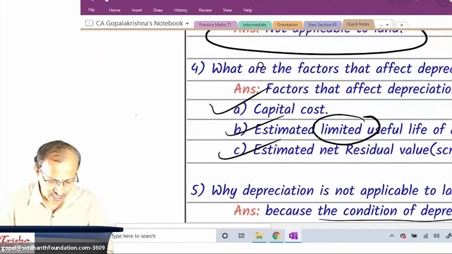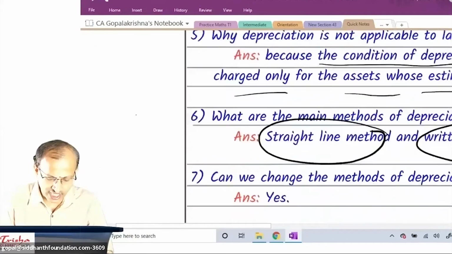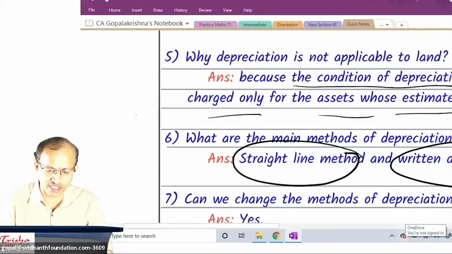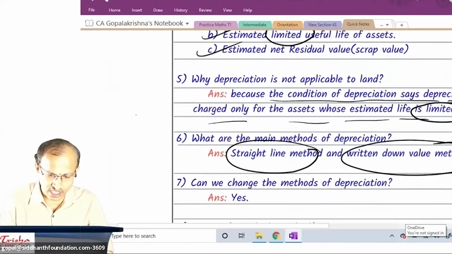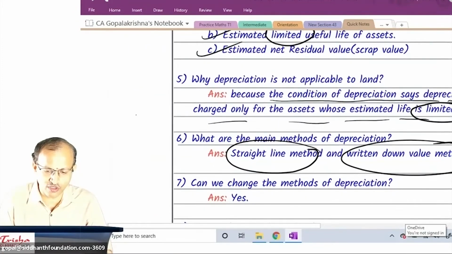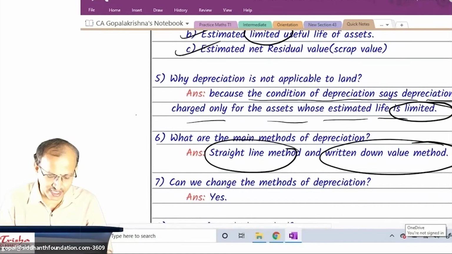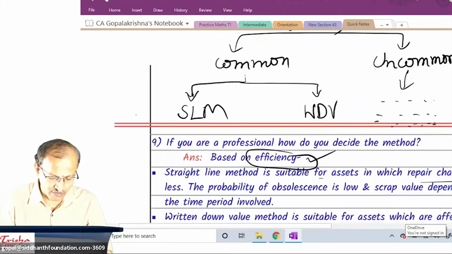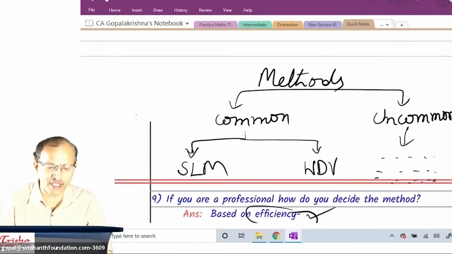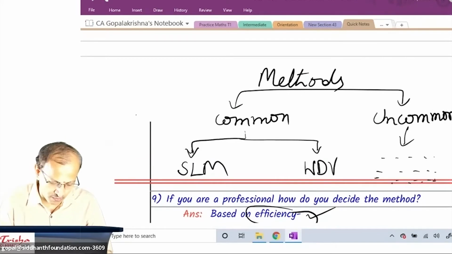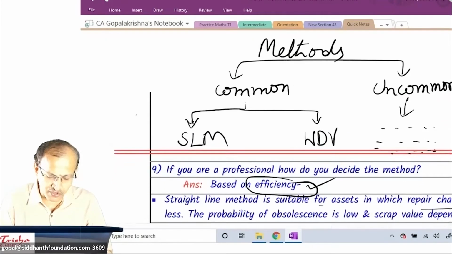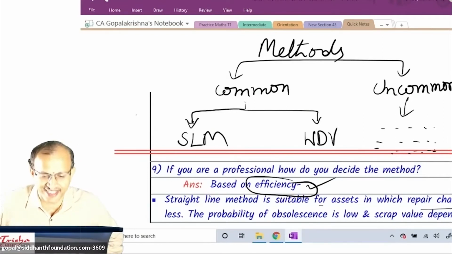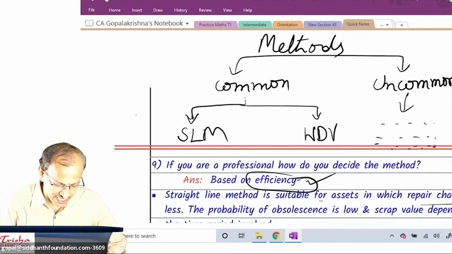After this, we learnt why depreciation is not on land, because it does not have limited useful life. Then we learned the methods can be common or uncommon: SLM and WDV under common, the rest under uncommon. Probably you will learn this in detail in the depreciation chapter.